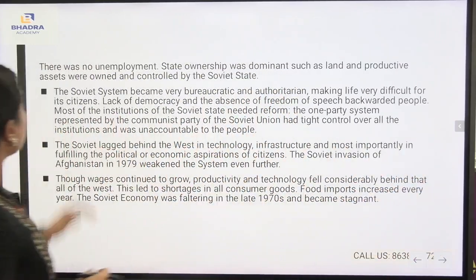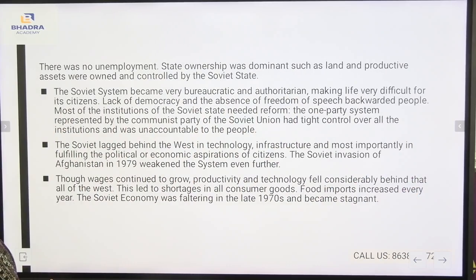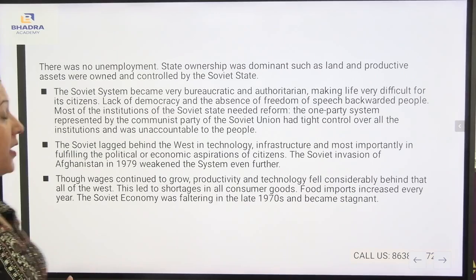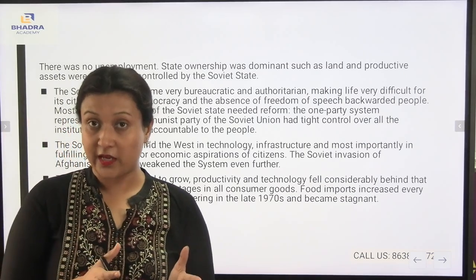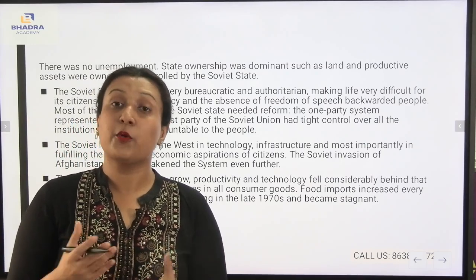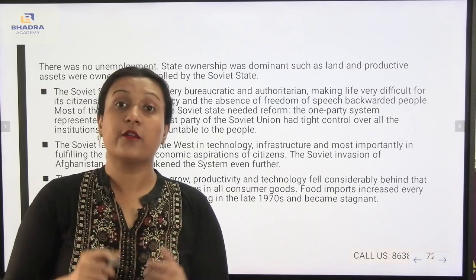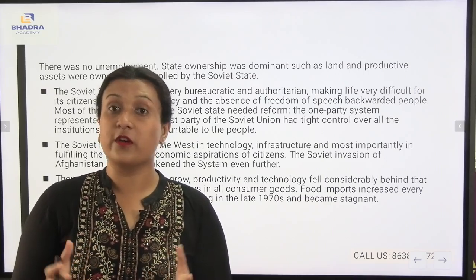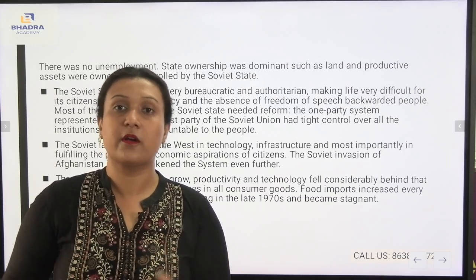Now, there was no unemployment. State ownership was dominant, such as land and productive assets were owned and controlled by the Soviet state. Before the Second World War, there was an unemployment problem. Unemployment issues were recurring during that time. But after the World War, there was no unemployment, which means people were getting jobs.